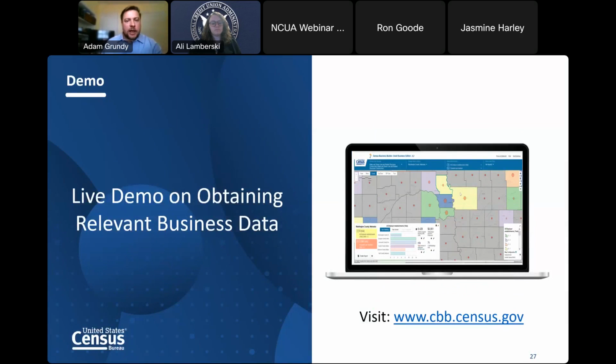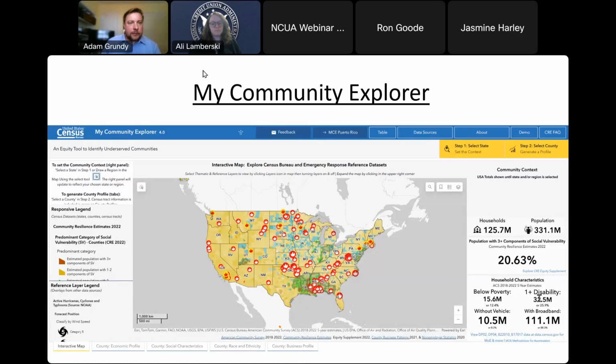And that one is called My Community Explorer. In My Community Explorer, what it does is it showcases a couple of different examples of how you can track real-time events, whether that be wildfires, hurricanes, or air quality alerts, onto a map as well. So this one gives different examples about things that were happening during this particular period of time.